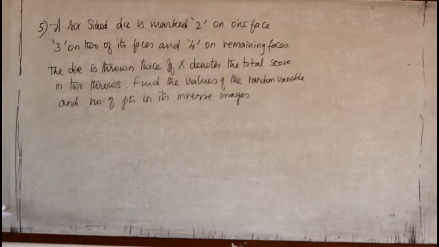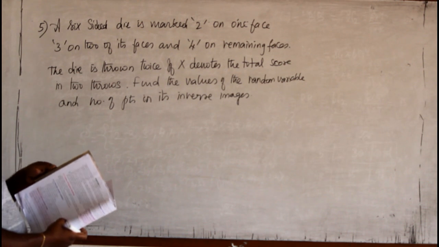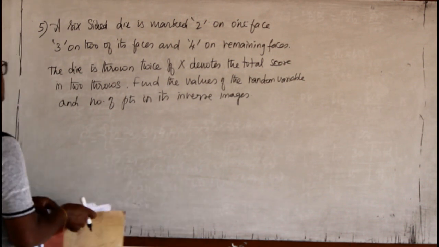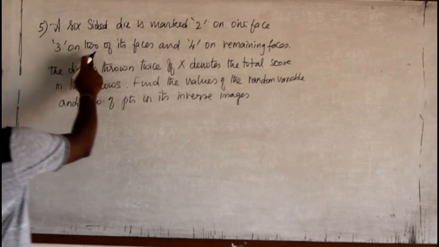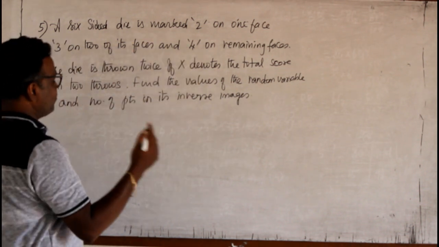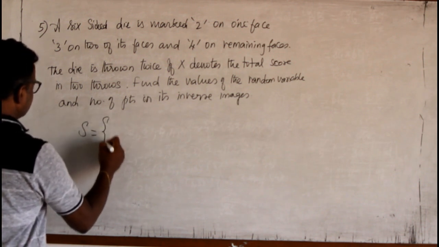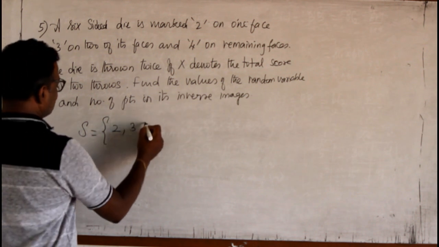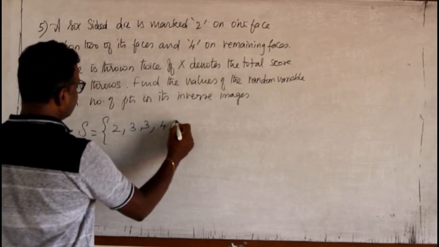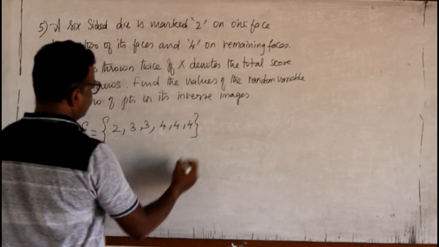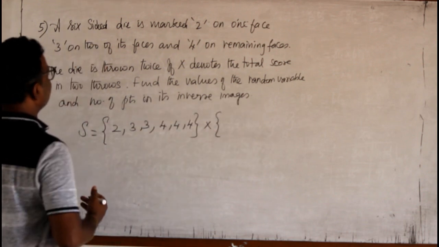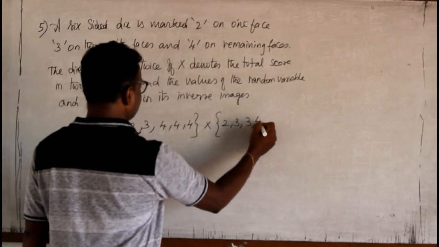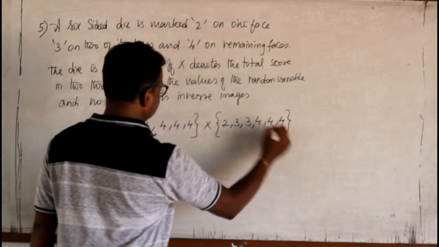Now, try to understand the question. A die will have 6 faces. One face has 2, 2 faces have 3, and the remaining 3 faces have 4. Suppose I take the sample space: in one die, the first face is 2, the other 2 faces are 3, and the remaining 3 faces are 4. The same die is thrown twice, therefore the other die also has the same faces.